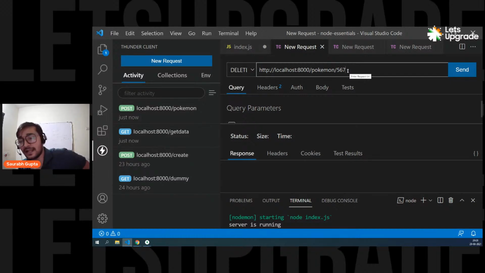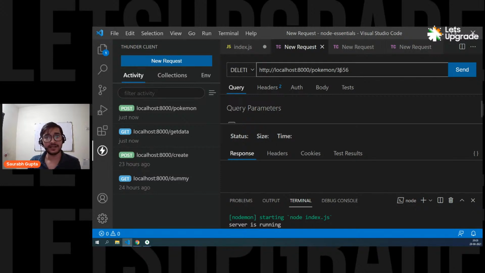So I have to make a URL where the user can pass dynamic IDs. So I have to make a URL like this, and here in this place, I have to make something so that the user can pass dynamic IDs like 56, 34, 56, and I have to read this URL and read the ID so that I can delete the Pokemon. Is that clear? So whenever a user sends a delete request, normally we always send the ID with the URL. And now it's our job to read the ID in the backend.